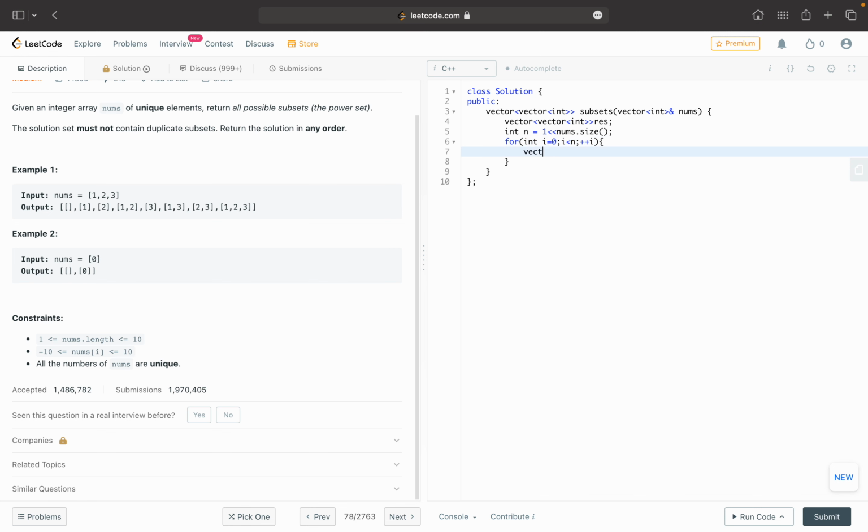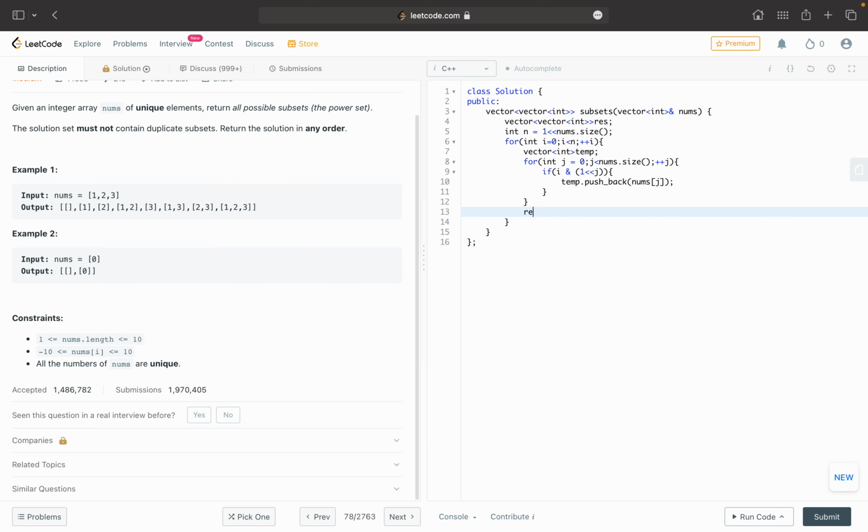Creating a temporary vector and running over nums size, if that bit is set in i, I have to move that bit by j, then add that to the temporary vector.